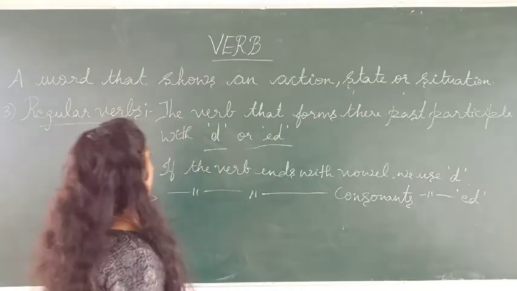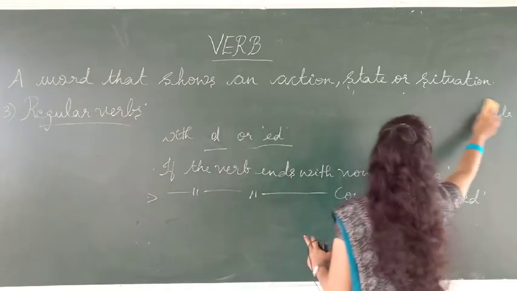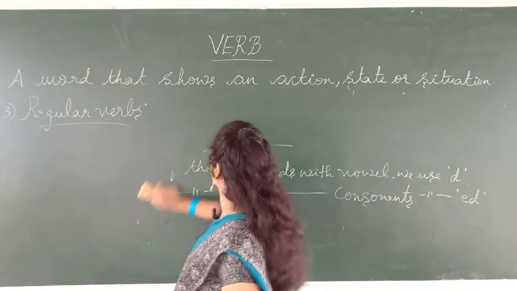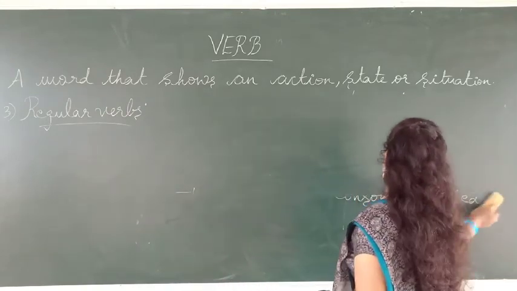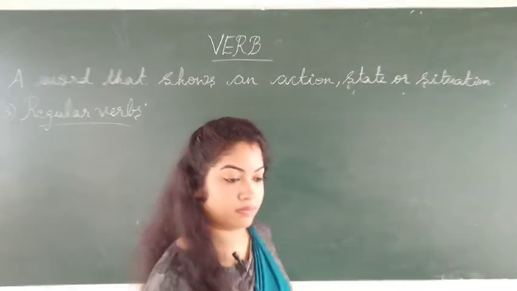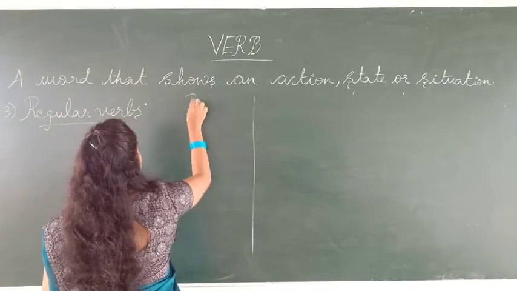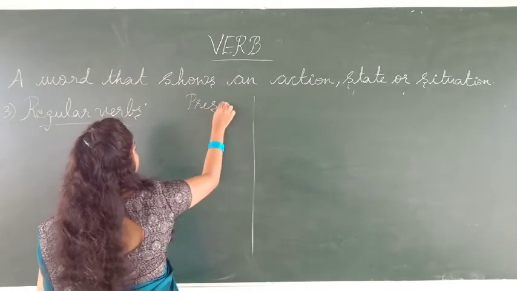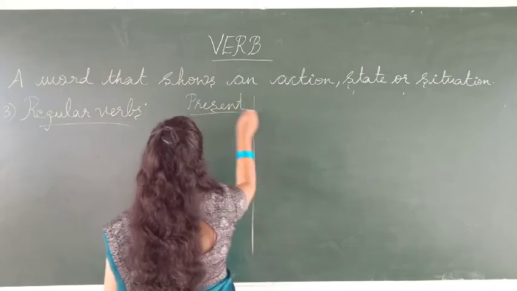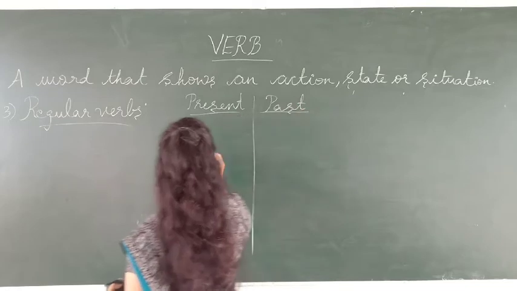So I'll give you just an example. This is present and past, okay?